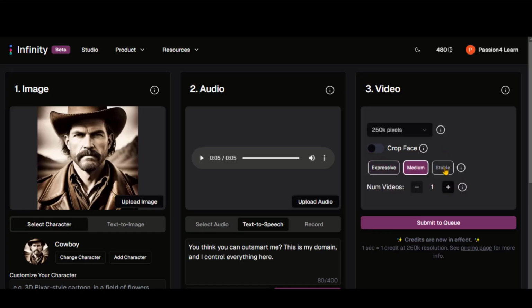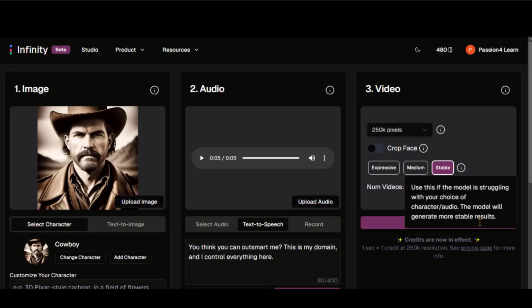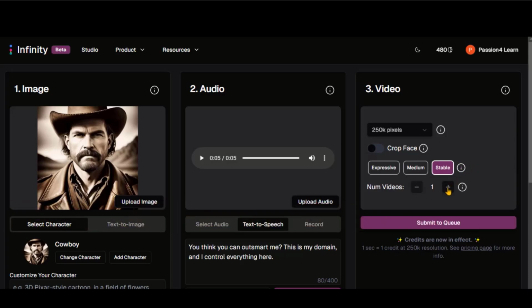Here we have 3 options to generate stable results. You can increase the number of videos per generation, but I'll stick to generating a single video. Click on Generate Video and wait a few minutes.